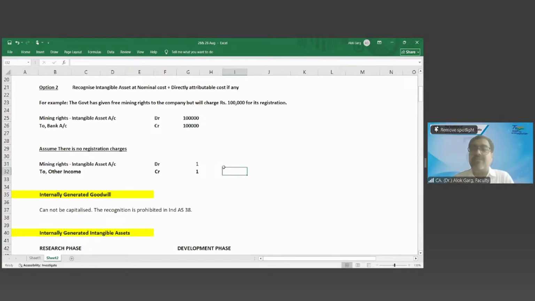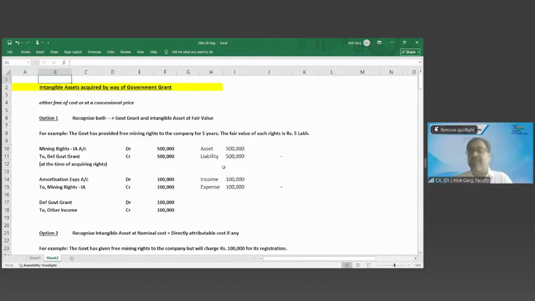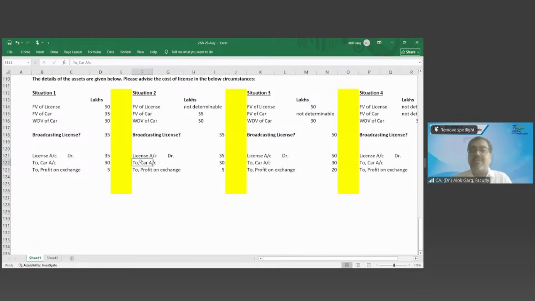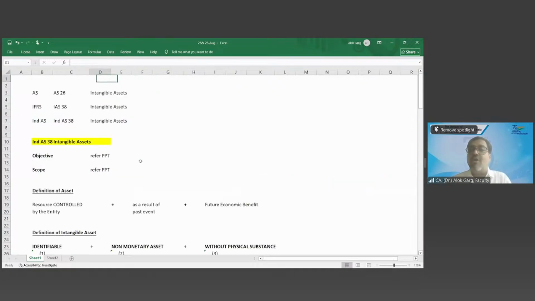Now the last concept we are left with on measurement at initial recognition is the internally generated intangible asset. A little bit complex concept. This I will start in the next class. So friends, now let's quickly do the revision in the next 7-8 minutes of what we have covered today. Friends, we started with the objective and scope of intangible asset, and we understood that not all intangible items are covered under Ind AS 38. For a few intangible items, there is a separate standard.